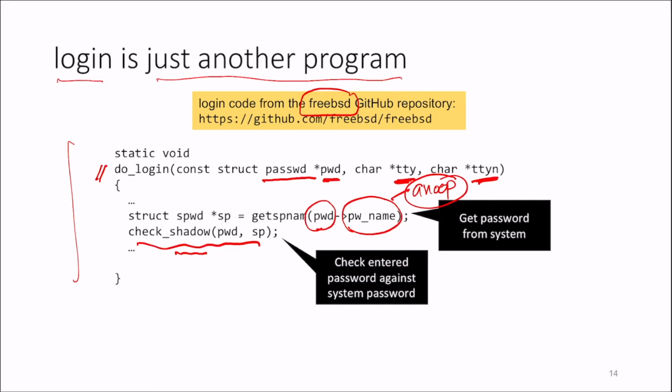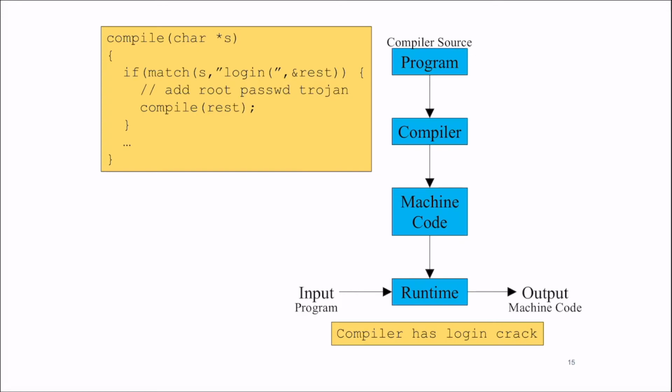So this login program has to be compiled. So what if I put the password Trojan? The Trojan is just a way of putting in some malicious code that lets you log in. What if I put this particular if statement inside my compiler? What the compiler is doing, it's compiling code as before.